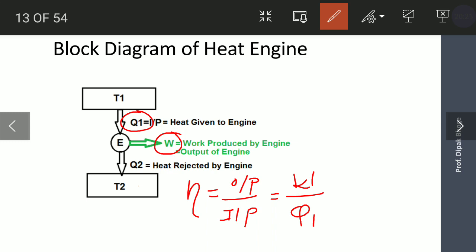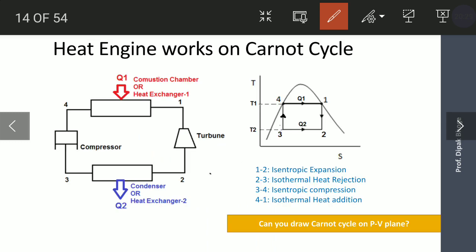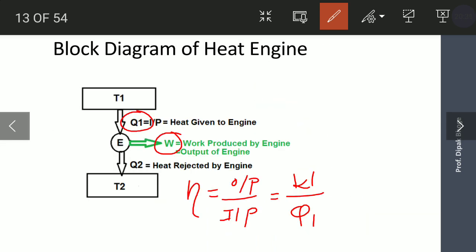So efficiency is W divided by Q1. Now this W we can write in terms of heat transfer like this.